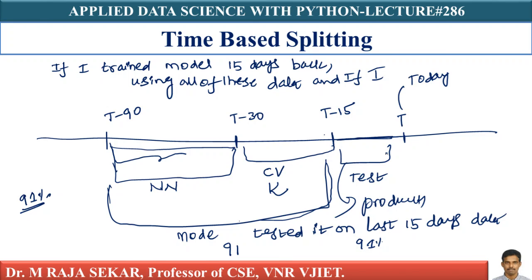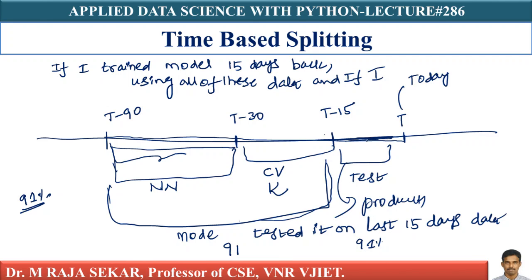My test data comes from 90 days back to till today. That is random splitting, isn't it?